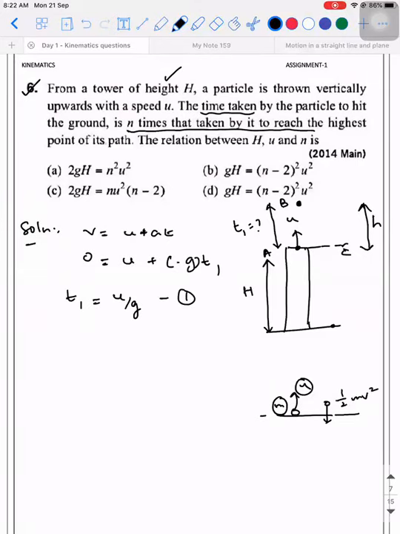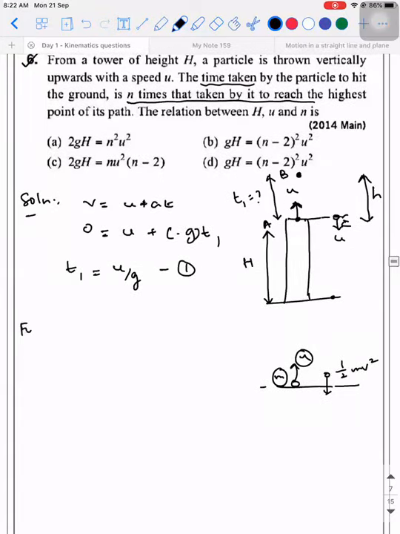That is the reason why I told you all those points. Since you have thrown the object from here, at point C, what will be the velocity of the object? It will be the same u, but in the downward direction. So when you need to calculate the total time, you can apply the equation of displacement. For total travel time, S is equal to ut plus half at square.